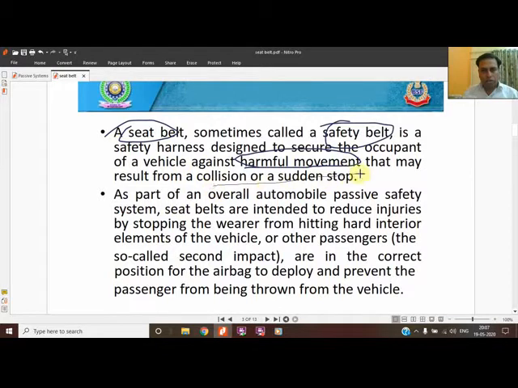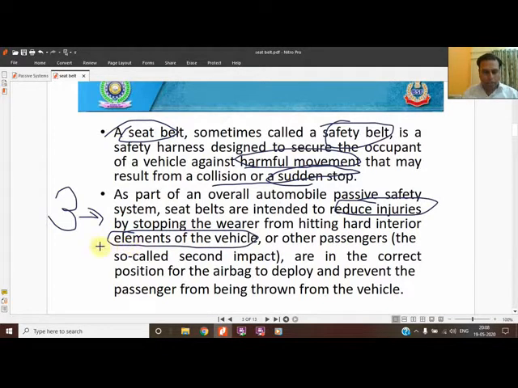And sudden stop, sudden stop. And there are 3 types of impact also, because when an accident takes place, there are 3 types of impact. As a part of the overall automobile passive safety system, seat belts are intended to reduce injury by stopping the wearer from hitting the hard interior elements, because the cabin of the vehicle, the steering and other things are there. The body can hit that, or sometimes can go out. So this is what we call the first collision.